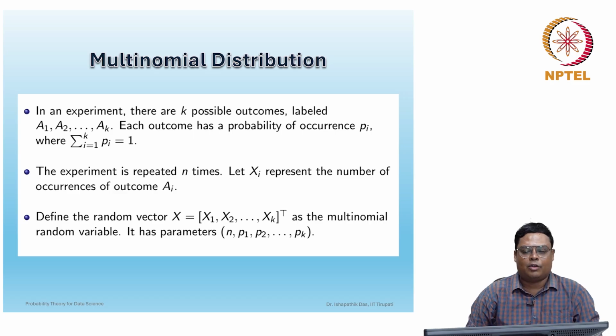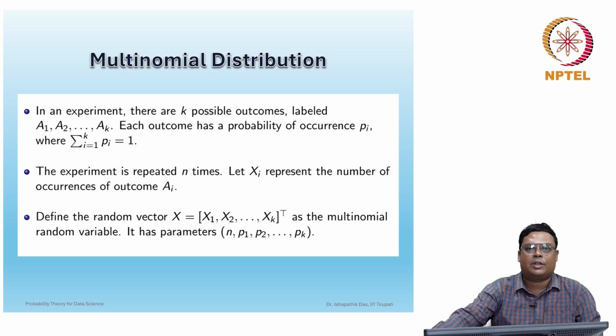Let us discuss one of the important distributions. It is known as the multinomial distribution. This is a discrete distribution, and discrete multivariate random variables follow a multinomial distribution when you are taking responses having more than two categories. For the binomial case we discussed, this multinomial distribution is an extension of the binomial distribution.